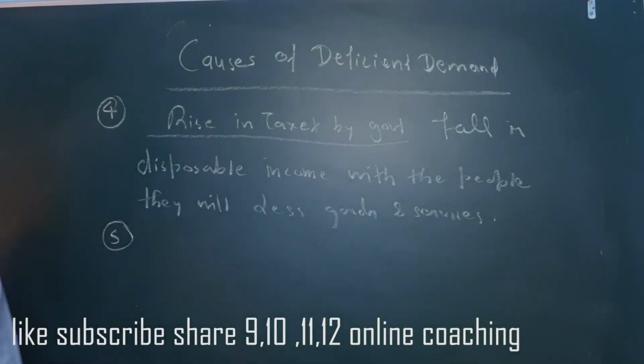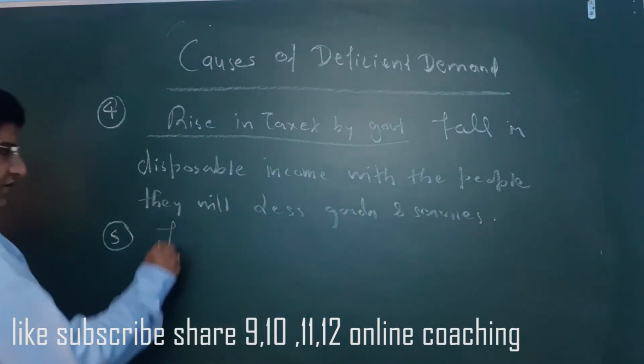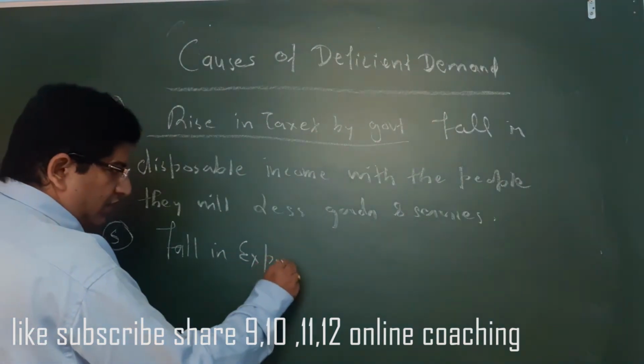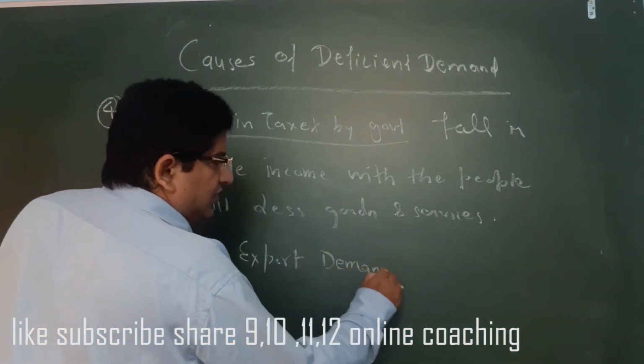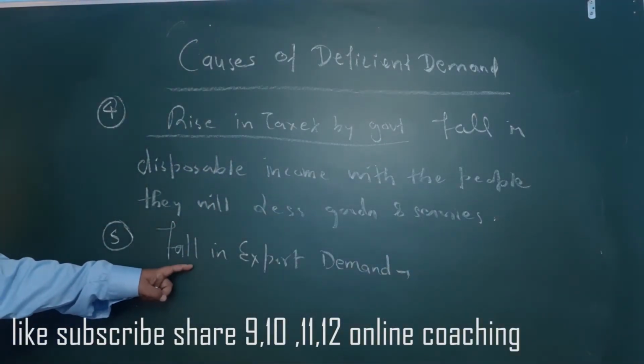Now students, fifth point means fall in export demand. Export demand will be reduced. Now how will the export demand be reduced?